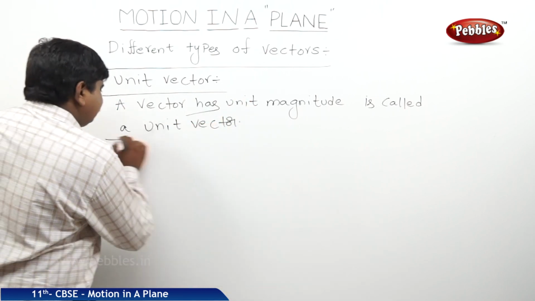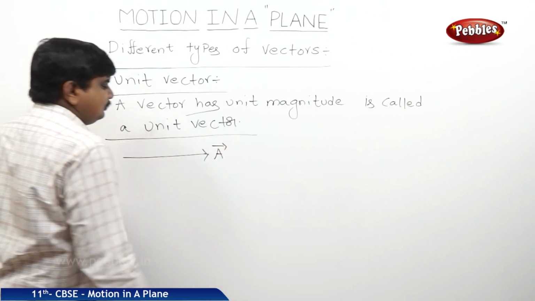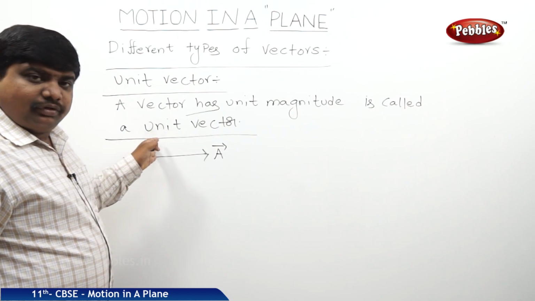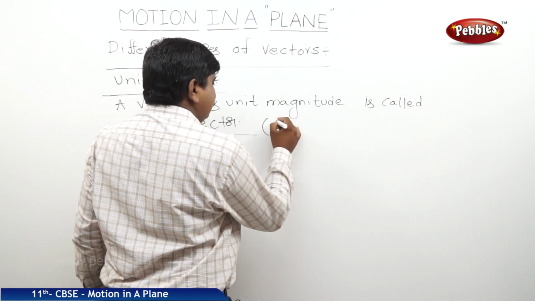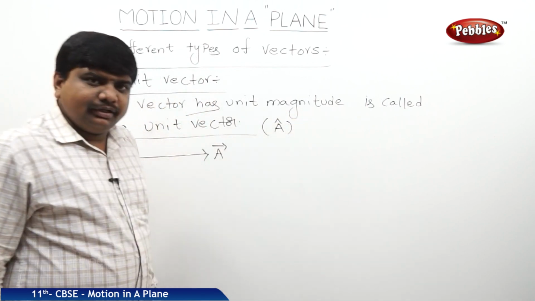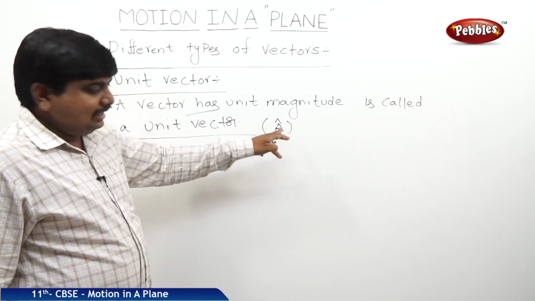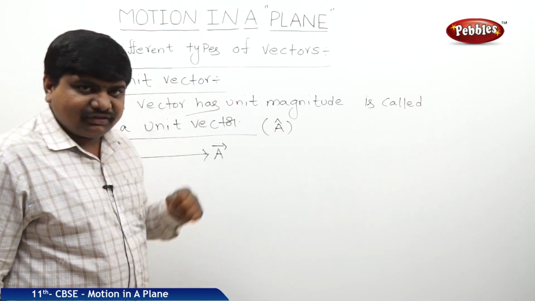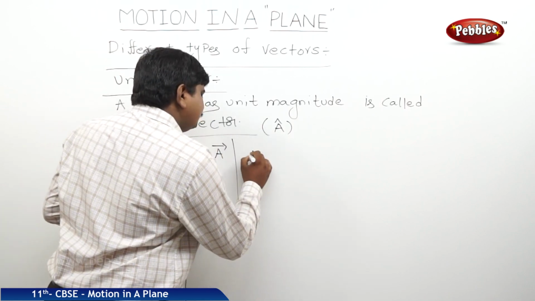Let us take a vector A bar. To represent the unit vector, we keep the symbol like this, A cap. If you keep the cap symbol or hat symbol over any alphabet, it represents the unit vector of that particular vector. So what is the way to find the unit vector?